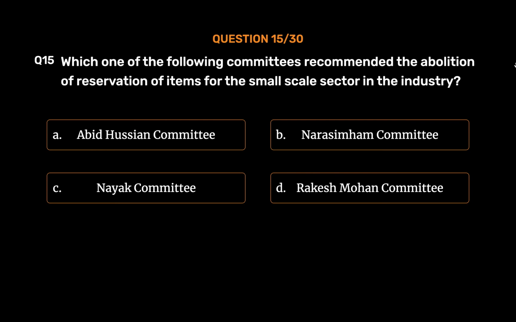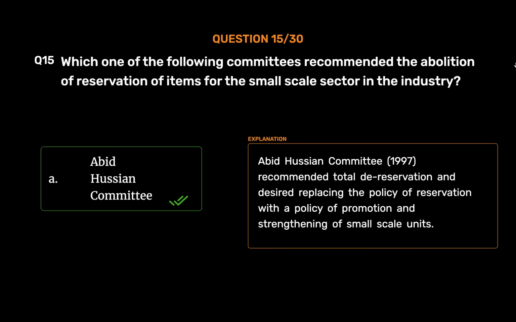The correct answer is Option A. Abid Hussain Committee, 1997. It recommended total reservation and desired replacing the policy of reservation with a policy of promotion and strengthening of small-scale units.